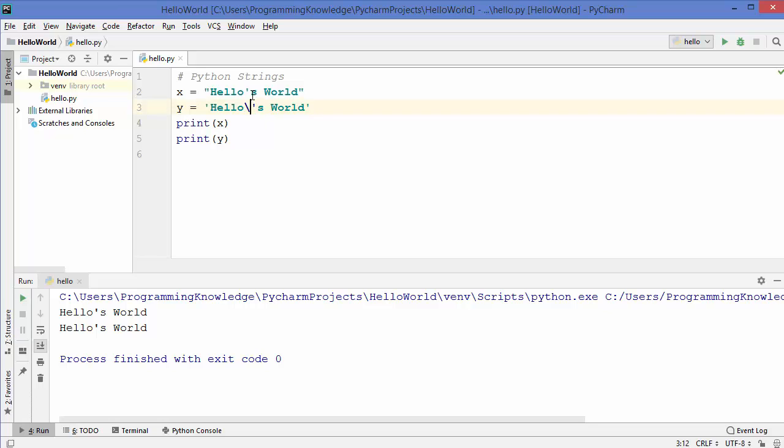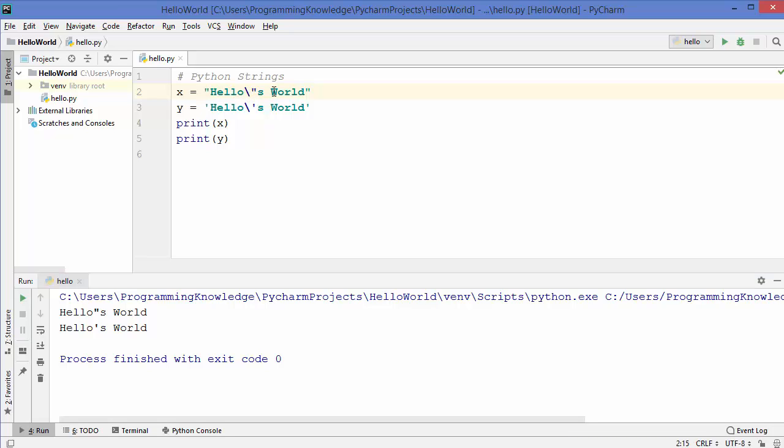So let me just print the result, and you can see it prints the same result now. Now let's say I want to use a double quote in this string which uses double quotes already. So I'm going to just give a double quote here, and the same problem arises which we have seen in the string with single quotes. So to escape this, you can also use backslash and the problem will be gone. Let's run the program, and it gives us this hello world with double quote. So you can print this double quote using this escape character, which is backslash.